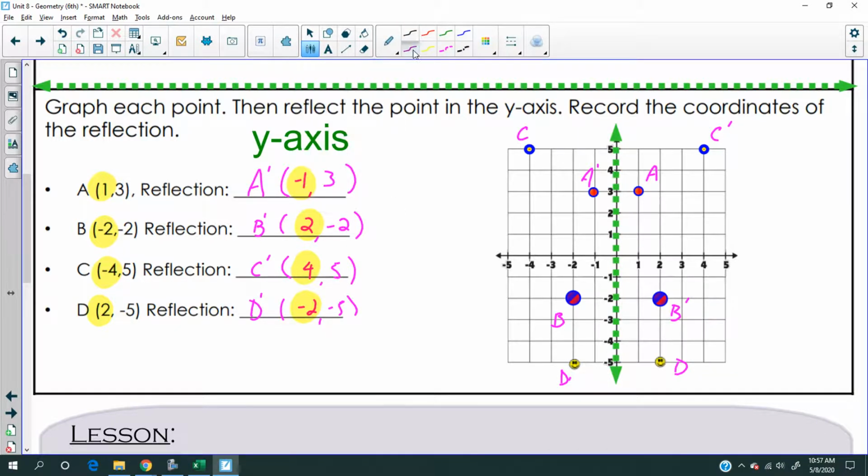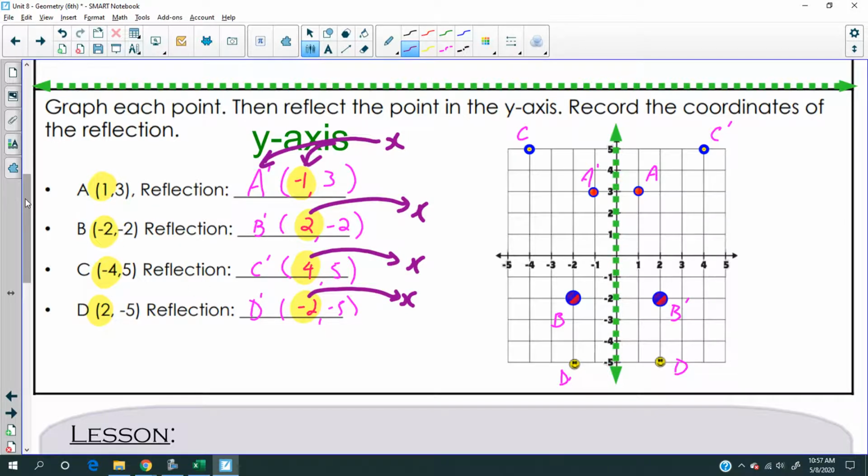Okay, all right. Because we're reflecting off the y-axis, oops, I'm pointing at the wrong thing. The x-coordinate is the one that changes. Right? Have you noticed that? So the y-axis we're reflecting off of, the first coordinate is the one that changes.